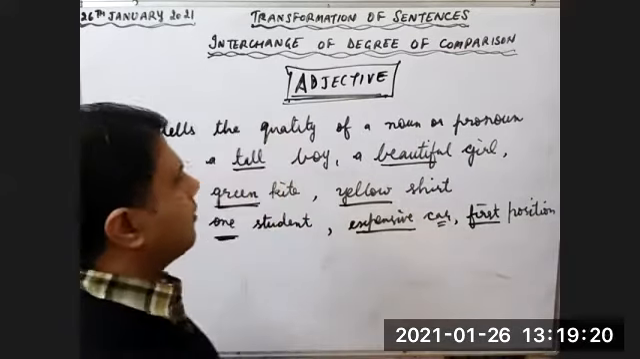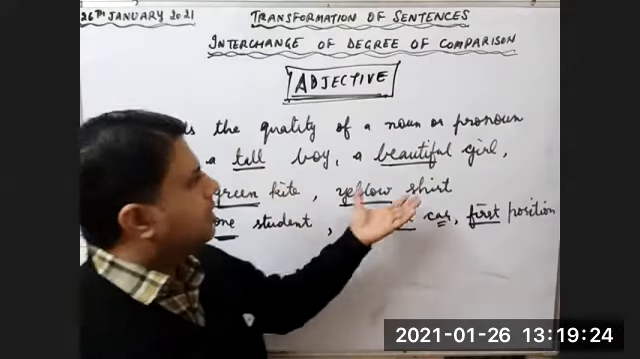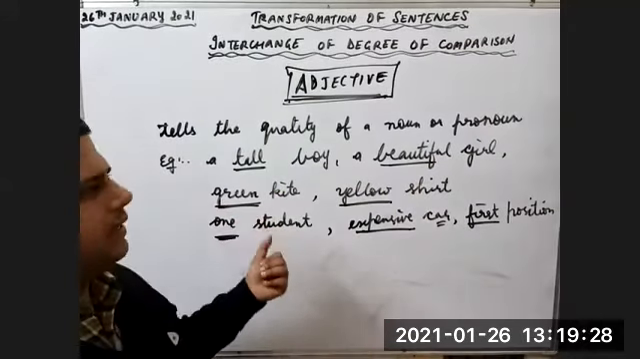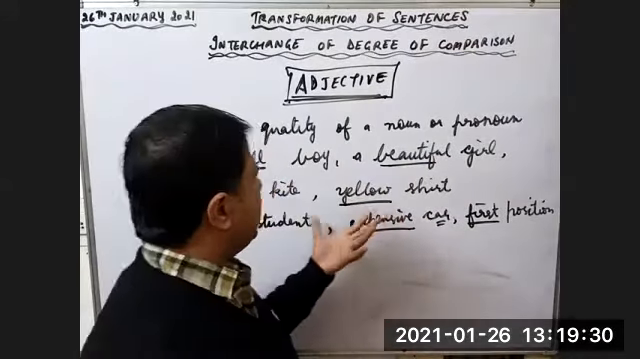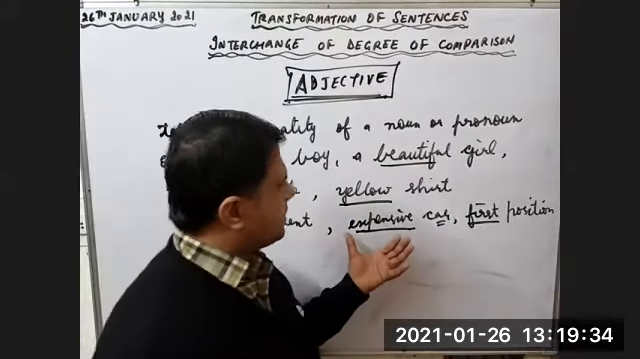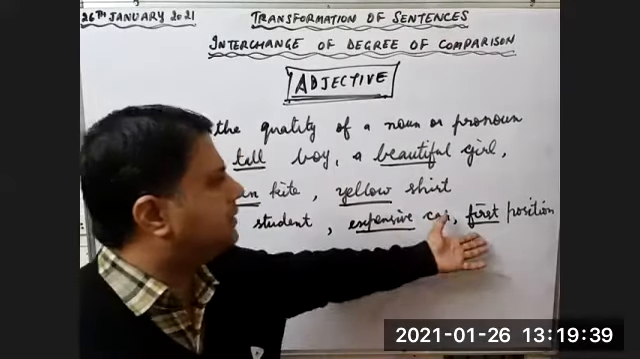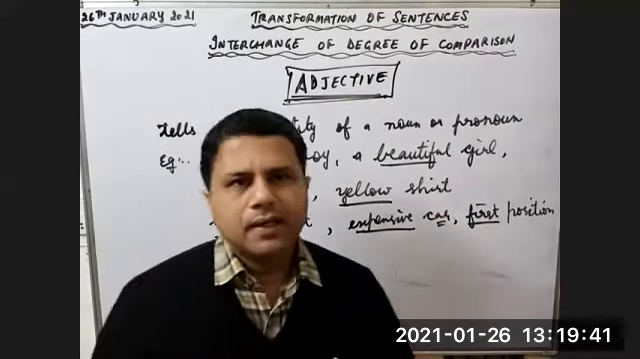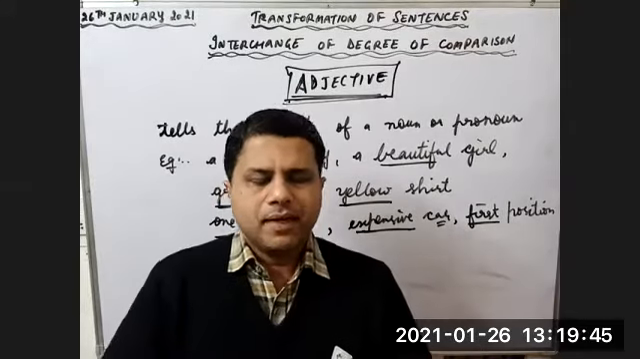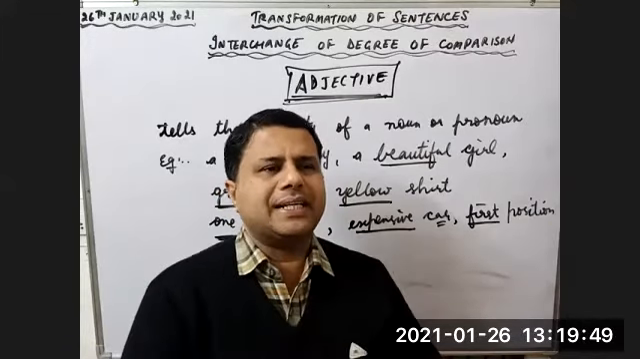And if you look at the degrees, they have degrees also. Tall, taller, tallest. Beautiful, more beautiful, most beautiful. Green, greener, greenest. Yellow, yellower, yellowest. Numbers will not have degrees. Expensive, more expensive, most expensive. So usually, whenever we talk about adjectives, we talk about the degrees of adjectives also.